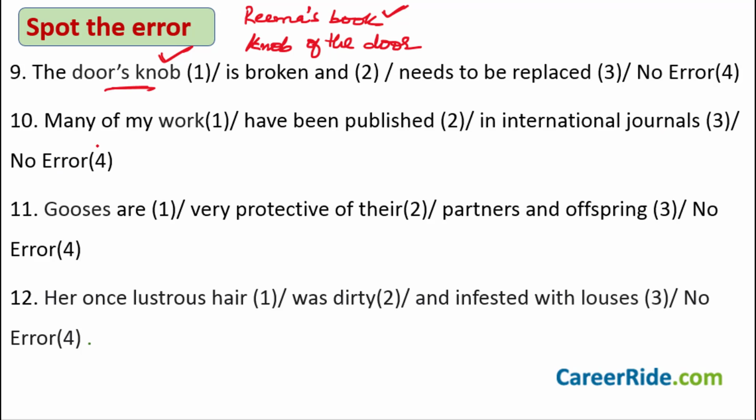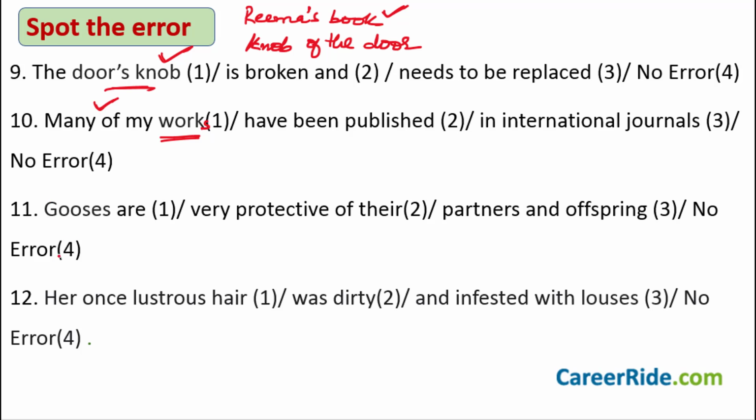Sentence number 10. Many of my work have been published in international journals. What is the mistake here? The mistake is actually again in the first part of the sentence. Okay, because this word work is actually trying to tell you that many of my creations have been published in international journals. They might be some articles that I have written, some paintings or something of that sort. Okay, so many of my works, because I'm trying to talk about my creations here.